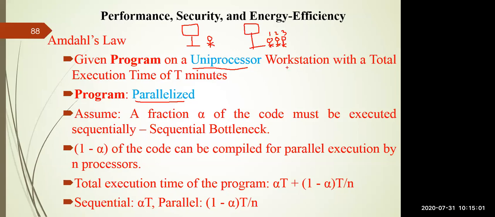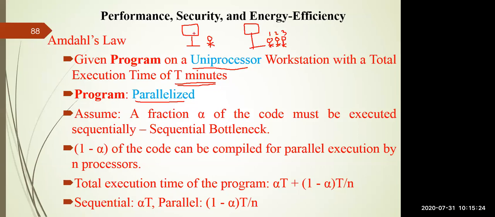a uniprocessor workstation. It may be a workstation, it may be a server, it may be your personal computer, your laptop, your desktop, whatever it may be, with a total execution time of T minutes. If you are assigning a work to a single processor system, a uniprocessor system, the execution time required is T minutes. So T minutes, maybe T is equal to 5 minutes.